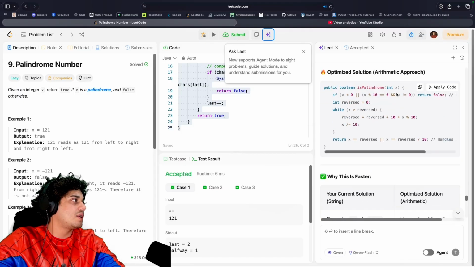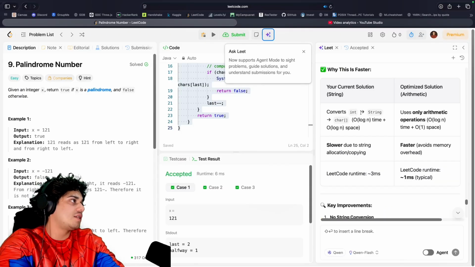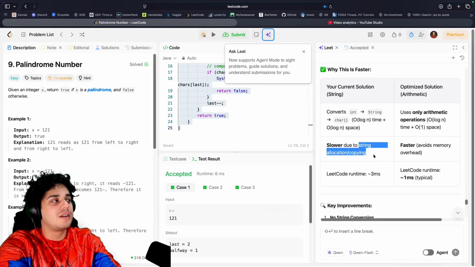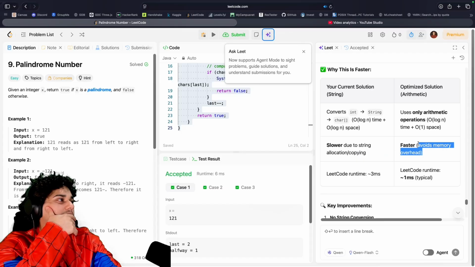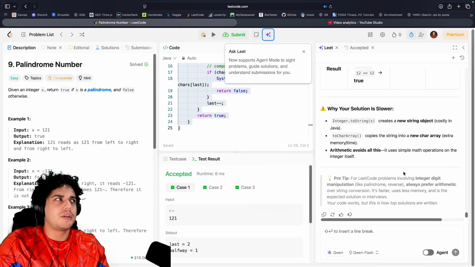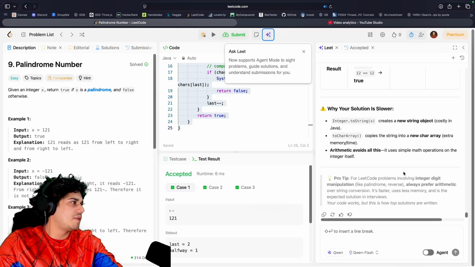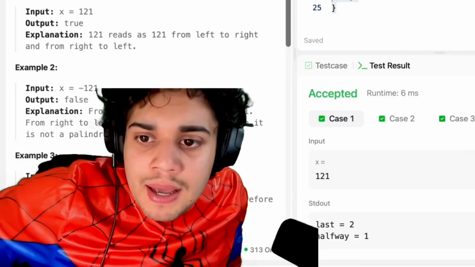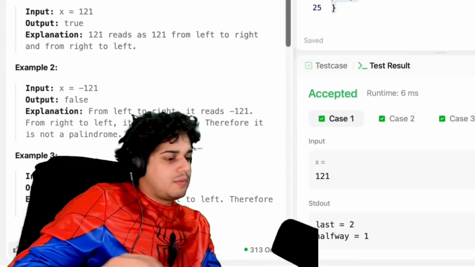Basically, in my current solution, I take an integer, go to a string, go to a char array, which is O of log n time plus O of log n space. The optimized solution is O of log n time and O of 1 space. String allocation and copying, oh, avoids memory overhead. Wow. I used to remember those little tricks of the modulo function. At the end of the day, everything is math. Take that away with you, what you will.